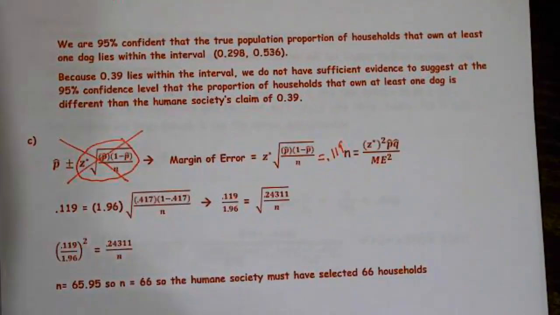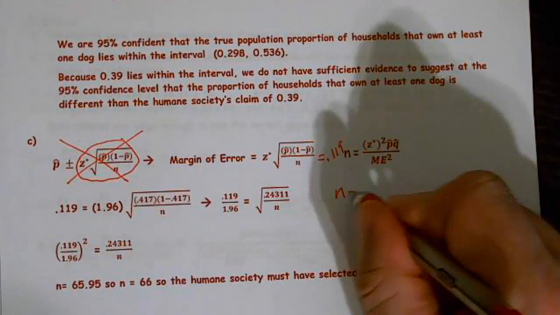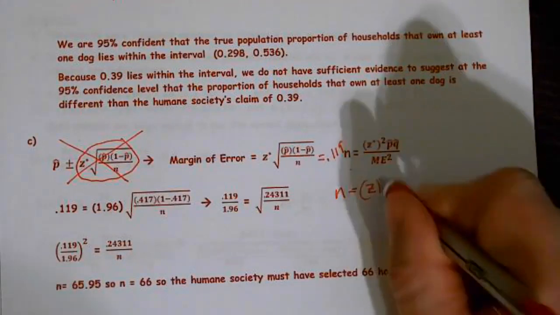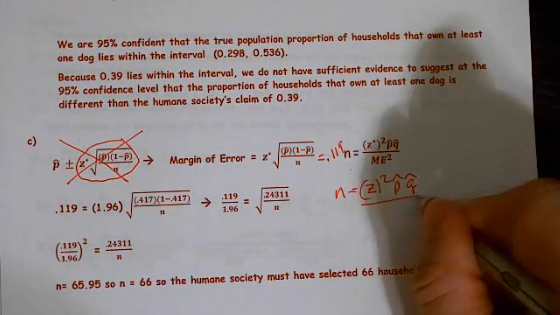If you are not confident using the formula, you can memorize this formula right here: n equals z star squared, p hat, q hat, over margin of error squared.